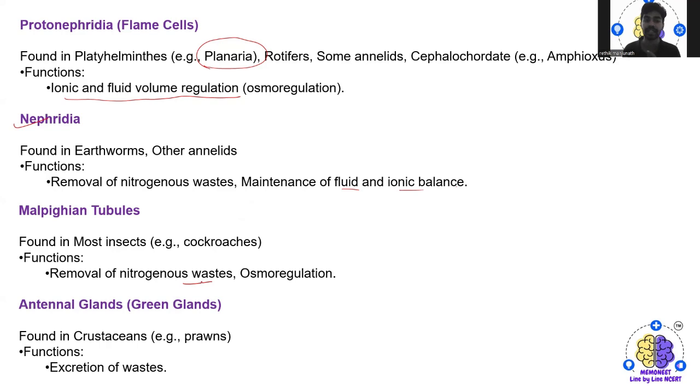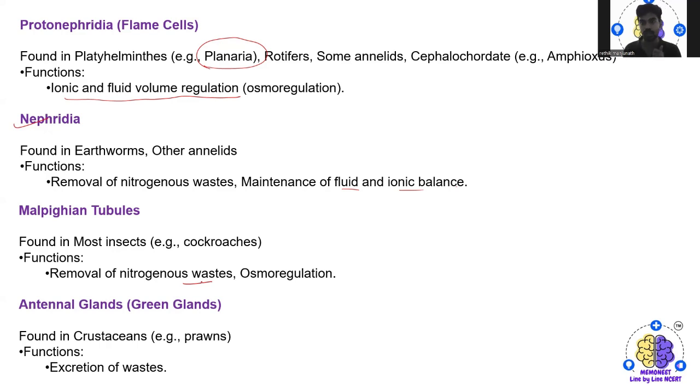Then we have green glands, which are nothing but antennal glands. They are found in prawns, that is crustaceans. The major function of the antennal glands is excretion of waste. So here, what are the cells or organs, in which organisms they are found, and what is the major function, all the function is related to excretion itself.